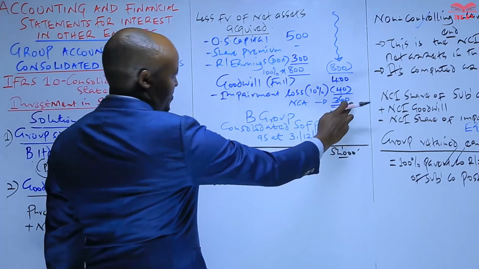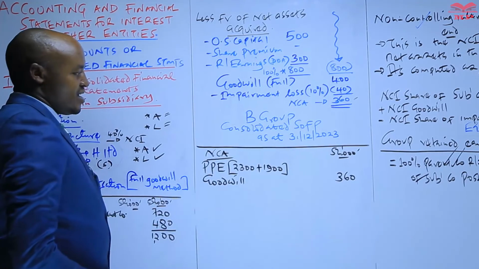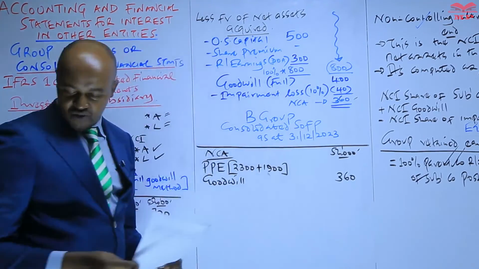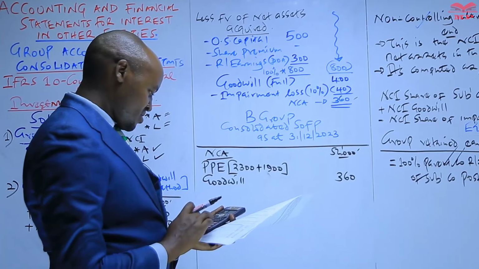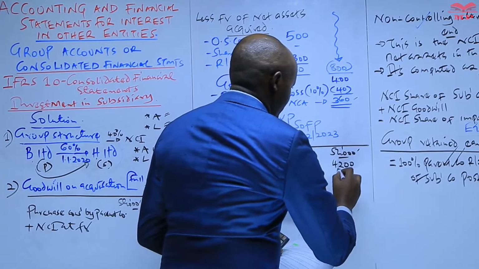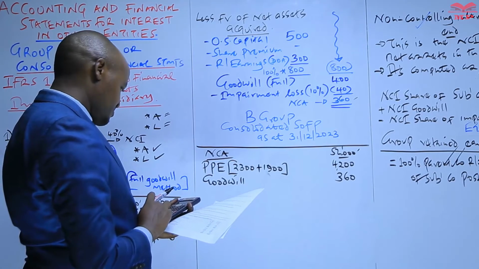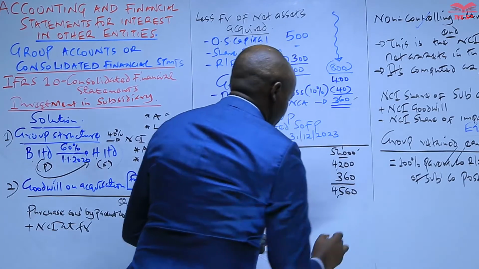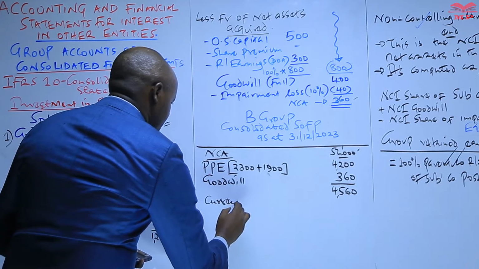So that goodwill is an amount of how much? It is an amount of 360. That is now what we include here. We don't include that investment in the subsidiary. What about the PPE? PPE here will give us what? We need to add those two figures. We have 2300 plus 1900, which will give us 4200. Do we have any other item of a non-current asset? No. So we add the two figures here, and they'll give us a total of 4560. And then below this we have the current assets.